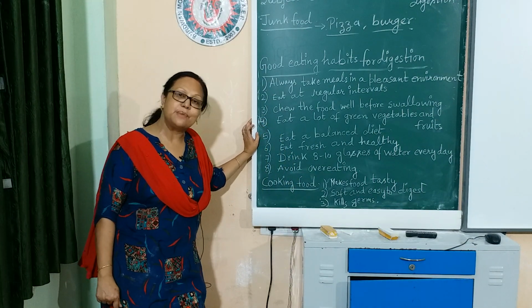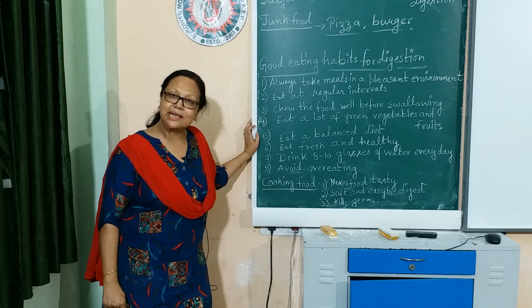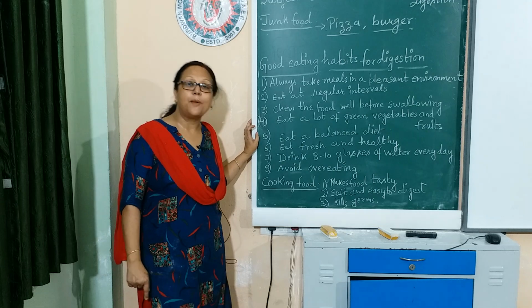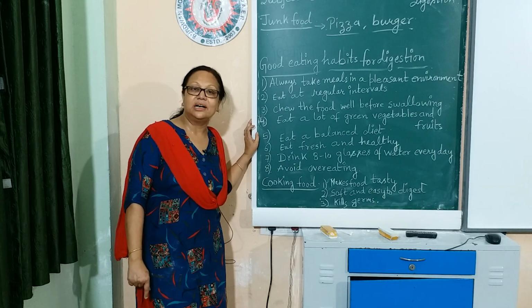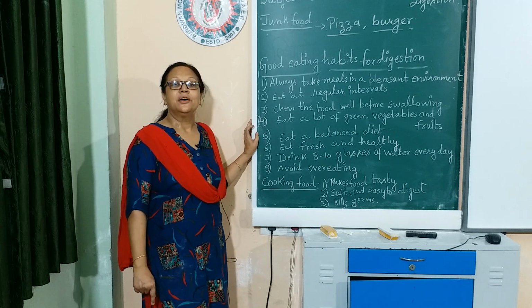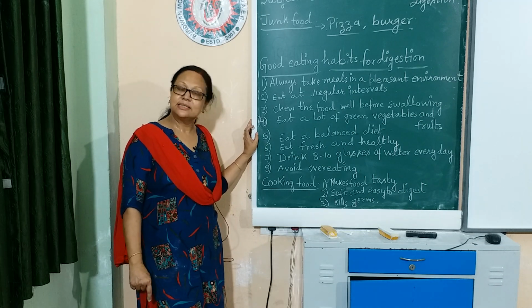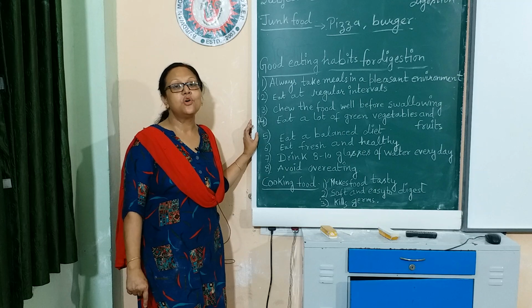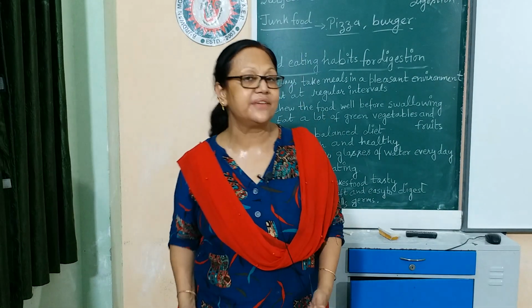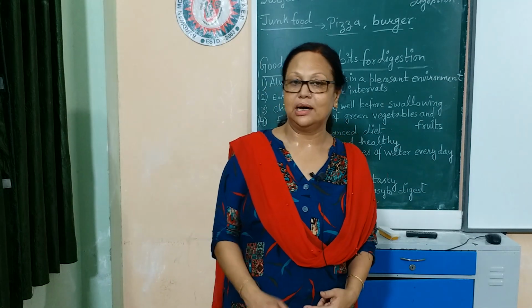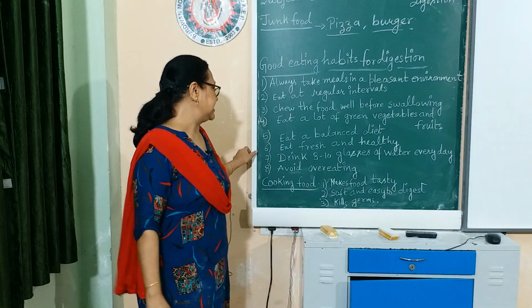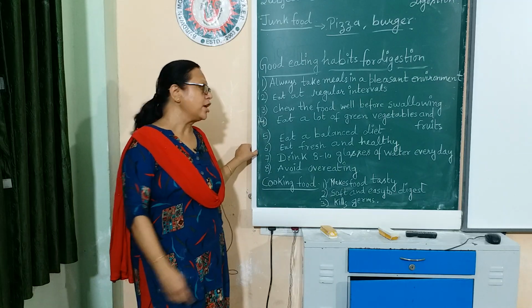As we know, what is a balanced diet? When we are taking each part of the food in a proper amount along with roughage and water, which are essential for the functioning of our body, this is called balanced food. So food from each section is necessary and needed for the proper growth of our body. Next is eat fresh and healthy food.